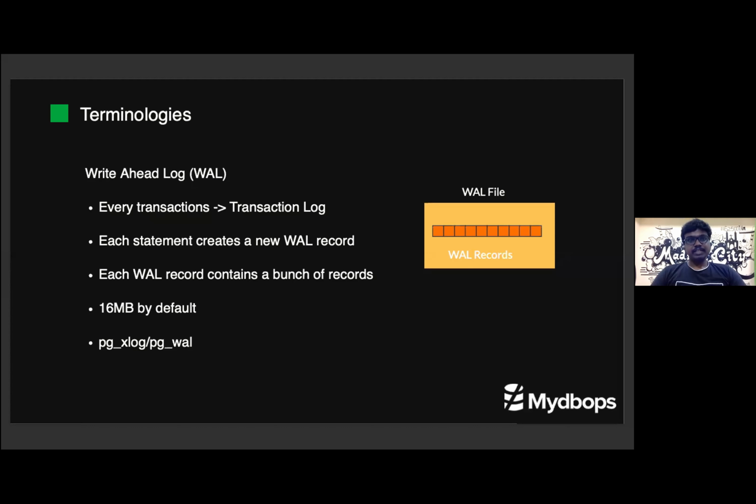By default, each WAL file will be 16 MB. We can change it, but on most servers it is not necessary to change this variable. So mostly it will be 16 MB on every server. And it will be located in pg_xlog inside the data directory if it is a Postgres version less than 10, or as pg_wal if it is Postgres version greater than or equal to 10.